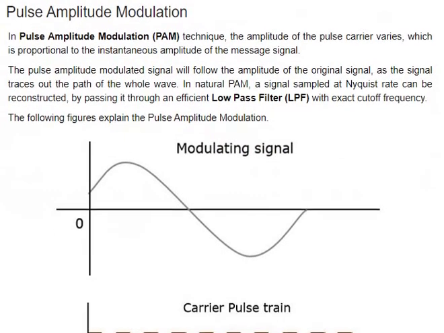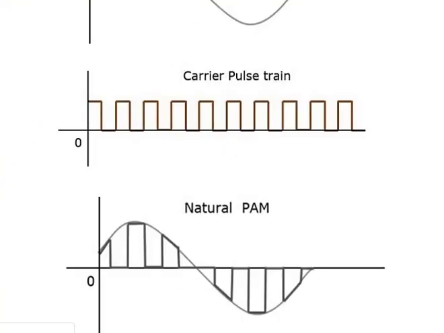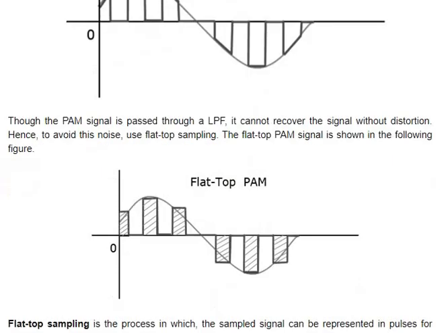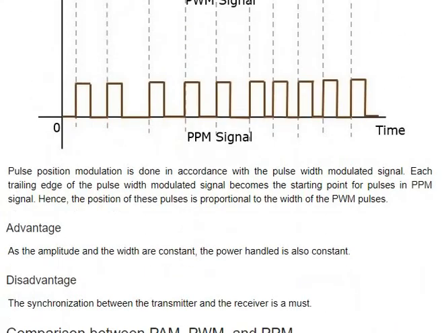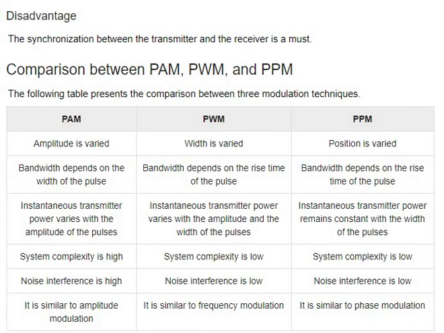Simple as that. Pulse amplitude modulation is amplitude modulation in which, with the instantaneous changes of the pulse, we modulate the pulse signal. That's the pulse amplitude modulation. So natural sampling is like cutting the edge of it flat off. These are the types of sampling also we can say. Then we have PWM, PPM, and these are very much important. What are the differences between PAM, PWM, and PPM? These are very important, so you need to look through these differences.